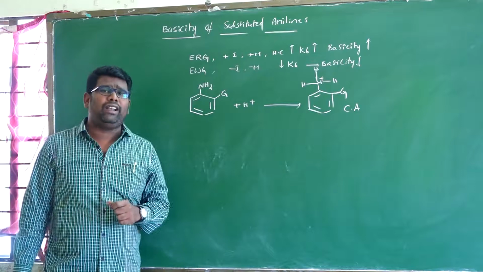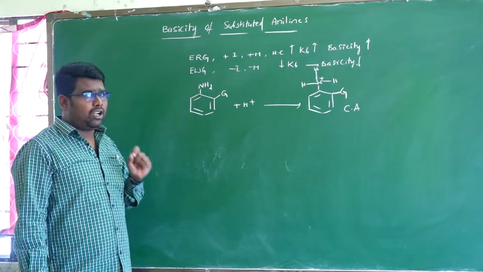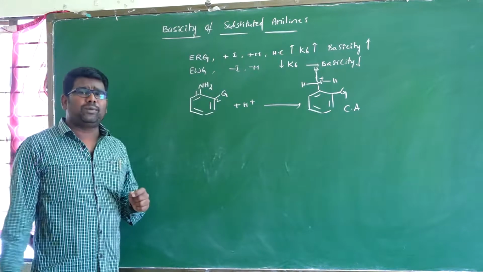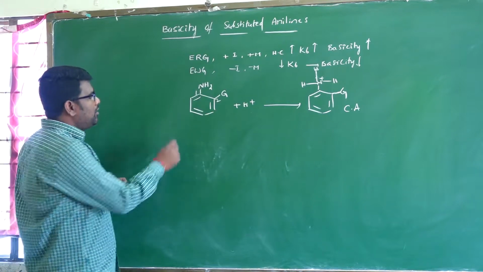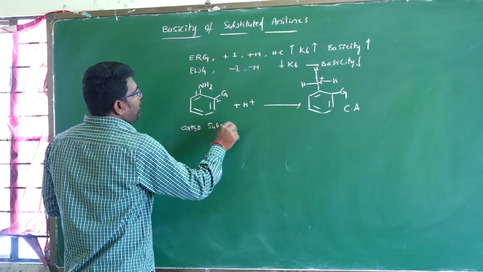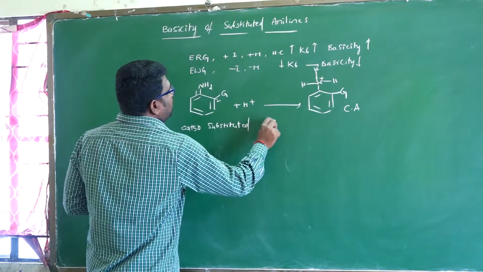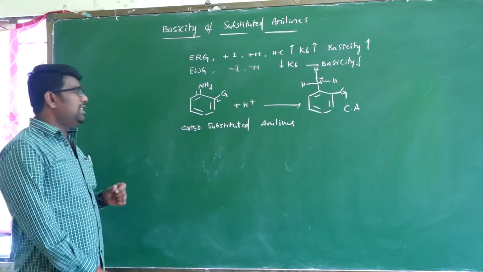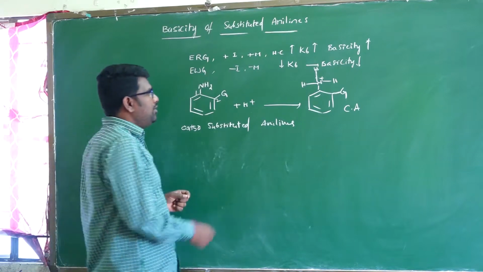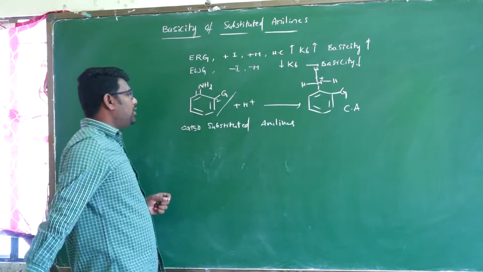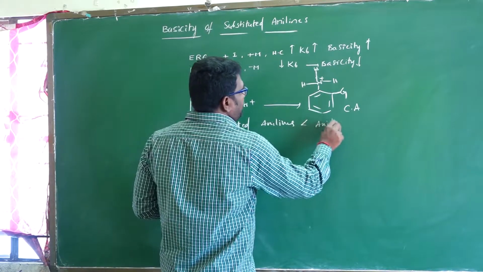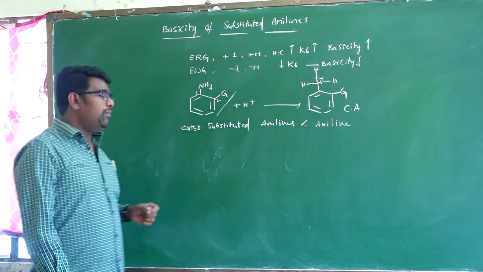In the substituted aniline, this position is the ortho position, positions 1, 2. In ortho substituted anilines, the basicity is weaker than aniline itself. So ortho substituted anilines are weaker bases than aniline itself. Why?